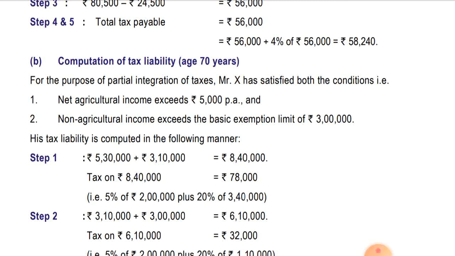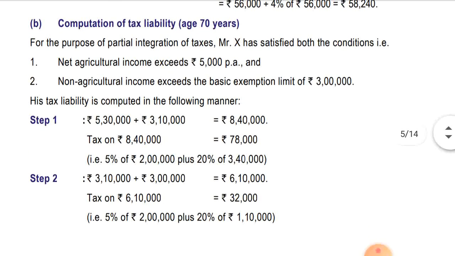In step 2, we add the agriculture income plus basic exemption, that is 3,10,000 plus 3 lakh, coming to 6,10,000. Tax on 6,10,000 is 32,000: the first 3 lakh will be nil, next 2 lakh will be at the rate of 5%, and balance 1,10,000 will be at the rate of 20%.